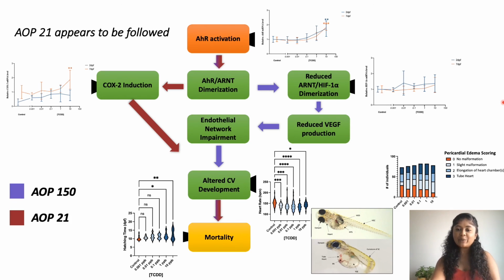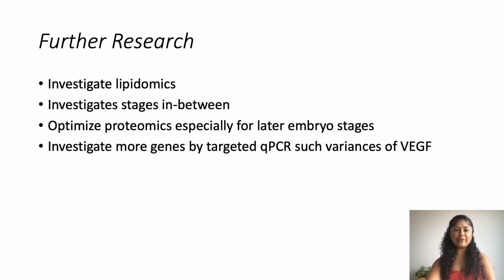Refining these AOPs will help us in improving our ability to respond to chemical contaminants more effectively to prevent adverse outcomes in humans and their environment. Further research avenues include investigating lipidomics, stages in between, optimizing proteomics, and investigating more genes by targeted qPCR.